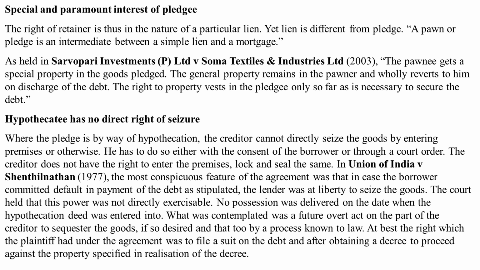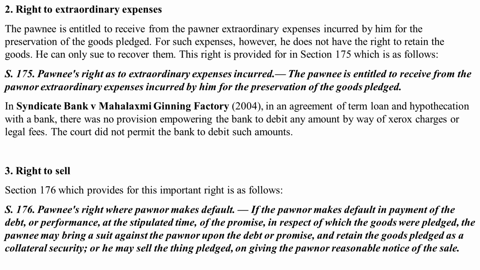What was contemplated was a future overt act on the part of the creditor to sequester the goods if so desired, and that too by a process known to law. At best, the right which the plaintiff had under the agreement was to file a suit on the deed and after obtaining a decree to proceed against the property specified in realization of the decree.